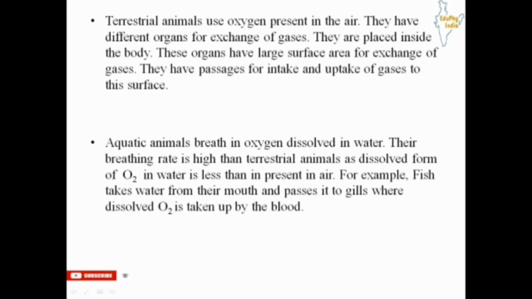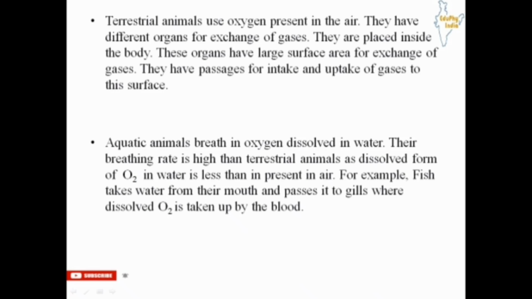Now, aquatic animals breathe in oxygen which is in dissolved form in water. Their breathing rate is higher than that of terrestrial animals as the dissolved oxygen in water is less than the oxygen present in air. So the breathing rate of aquatic animals is higher than terrestrial animals to cope with the needs of their body.